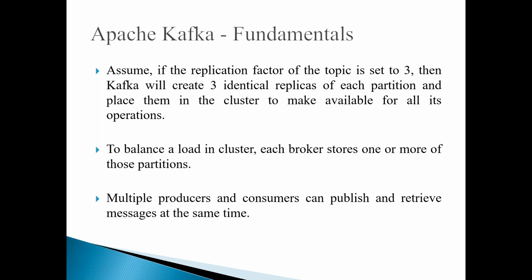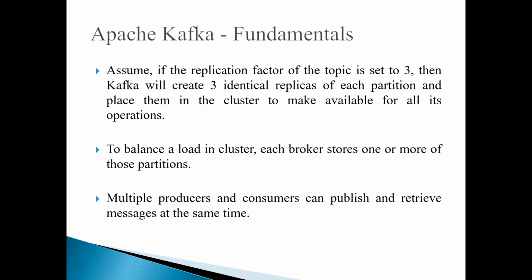As I told you, a cluster is nothing but an association of multiple Kafka nodes and Kafka brokers, which we treat as a single entity. Because we have multiple nodes and multiple cluster members, it is going to balance the load in the cluster. To make this load balancing, each broker stores one or more of the partitions.